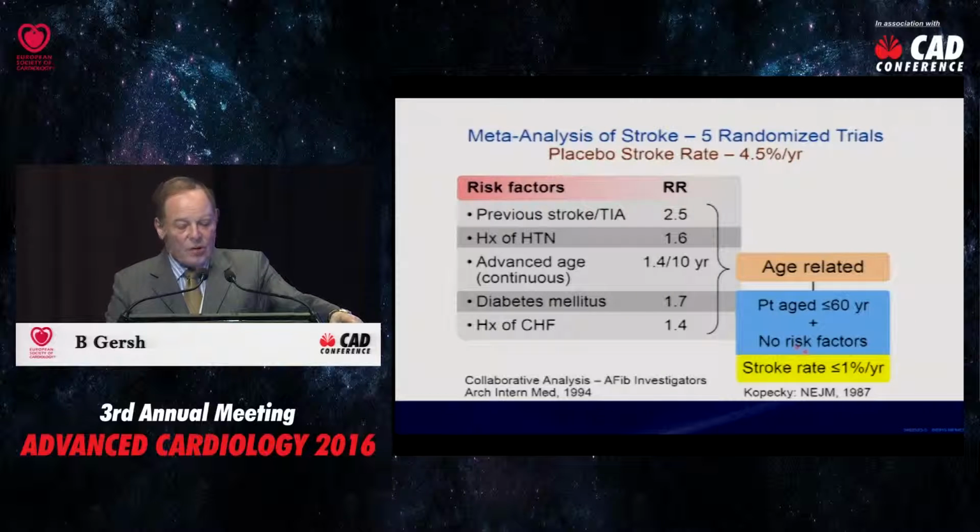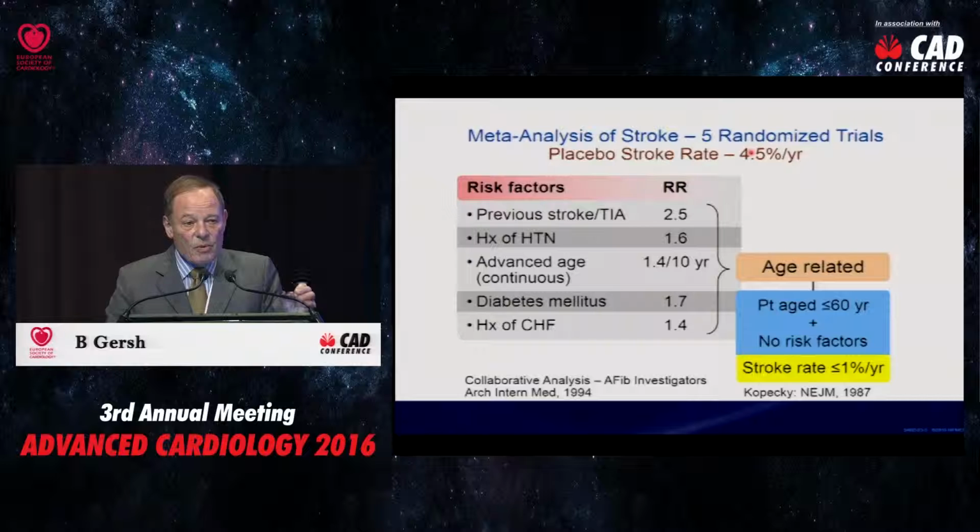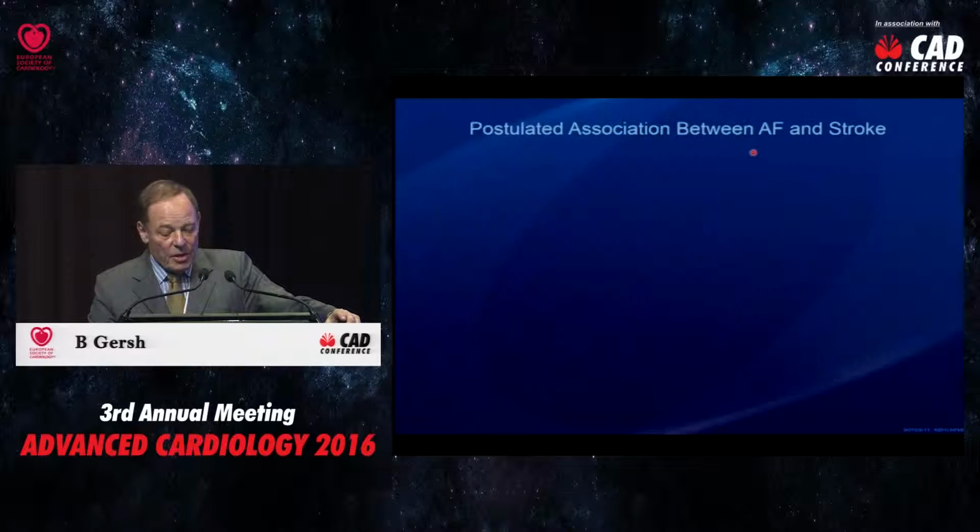But I want you to contrast that with these data from the New England Journal that we published years ago. Patients under the age of 60, no risk factors, and their stroke rate was less than 1% per year. And these patients here, somewhere around 4 to 7% per year. But they had the same arrhythmia, atrial fibrillation. So what this tells us is it's not atrial fibrillation alone that's causing the stroke, it's the company it keeps. And this, I think, is very striking evidence for that.